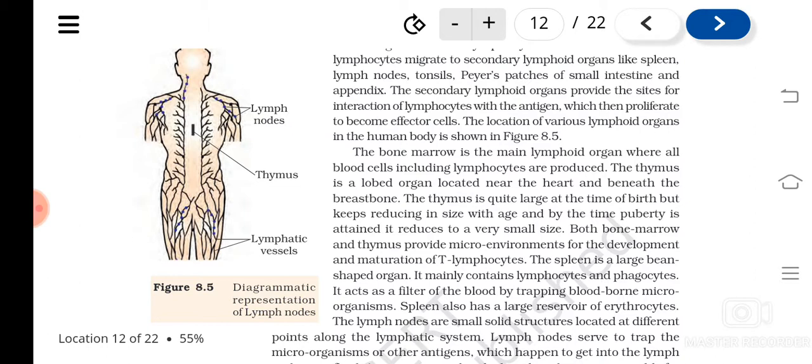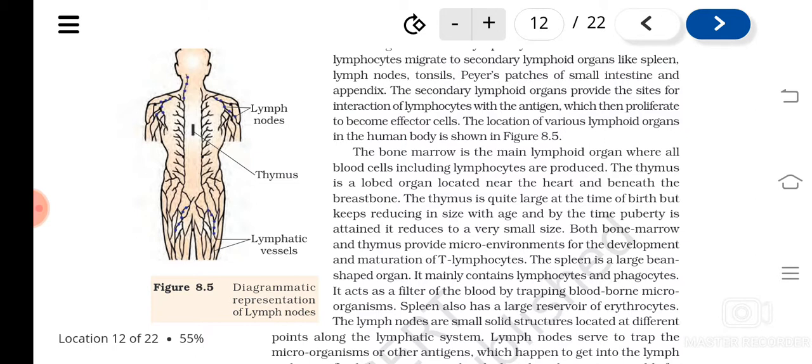But it reduces in size with age, and by the time of puberty it is very much reduced to a very small size. Understood? So bone marrow and thymus provide the environment for the development and maturation of T lymphocytes.